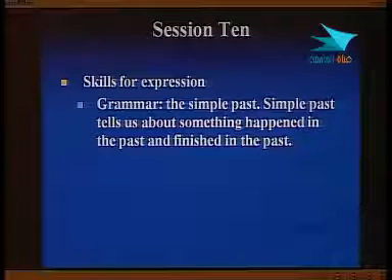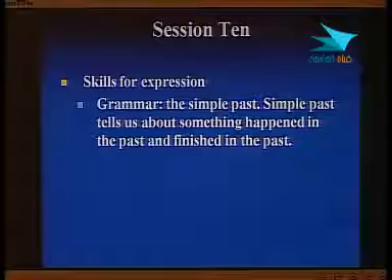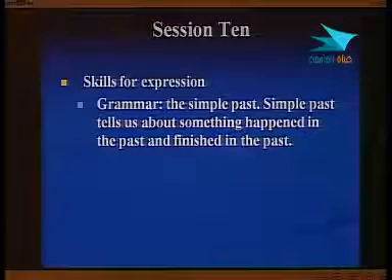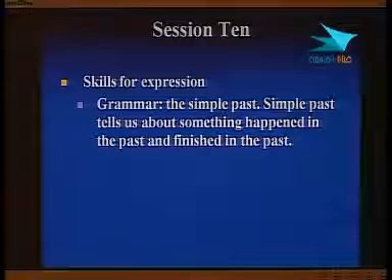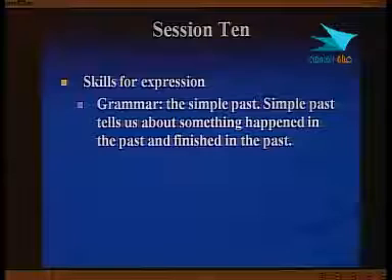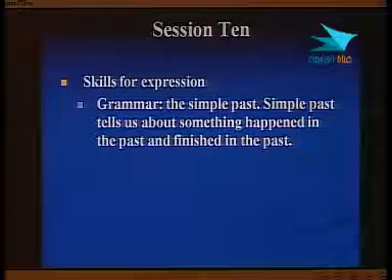The simple past tells us about something that happened in the past and finished in the past. So this is the definition of the simple past. Something happened in the past and finished in the past, and it has nothing related to the present. We are going to deal with the kinds of verbs in the simple past.